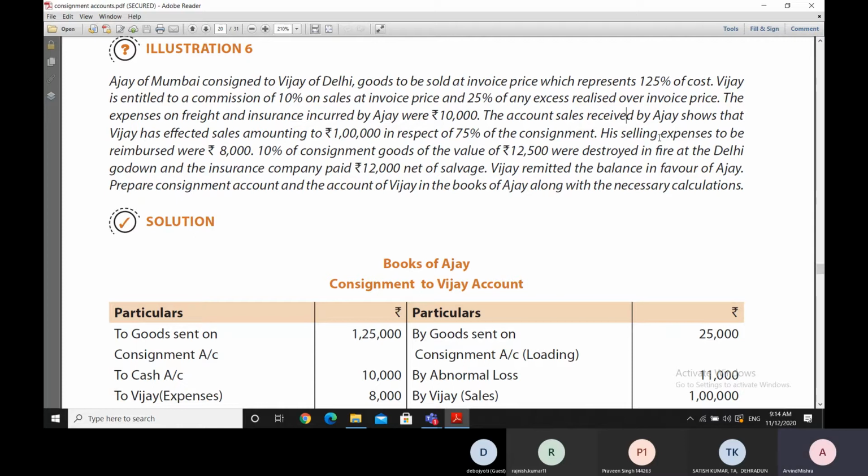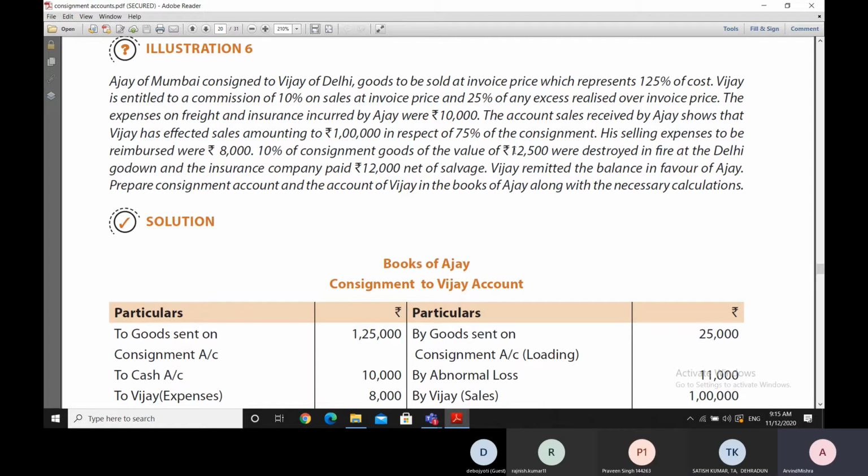His selling expenses, the consignor's selling expenses, were 8,000. Consignment goods of the value of 12,500 rupees were destroyed in the fire at Delhi Godown, and the insurance company has paid 12,000 rupees net of the salvage amount.